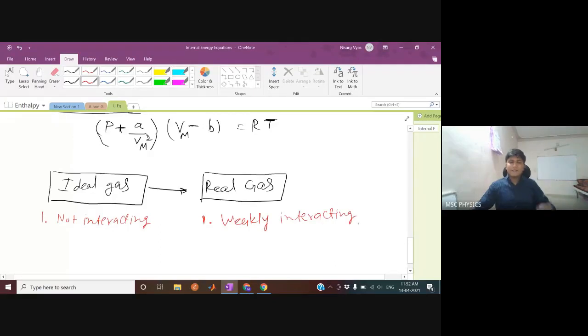There can exist some potential if they are very close to each other. They can be gravitational potential, anything, but they are weakly interacting. They are not exactly non-interacting. They are interacting, but weakly interacting in real gas. So what will happen in the ideal gas?